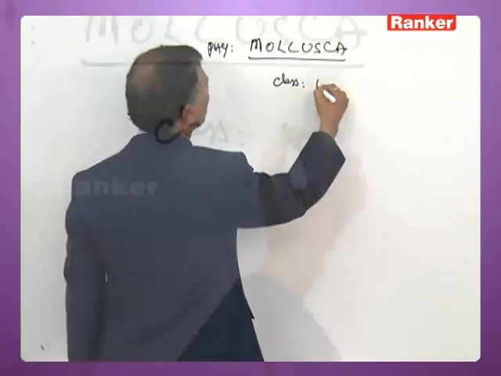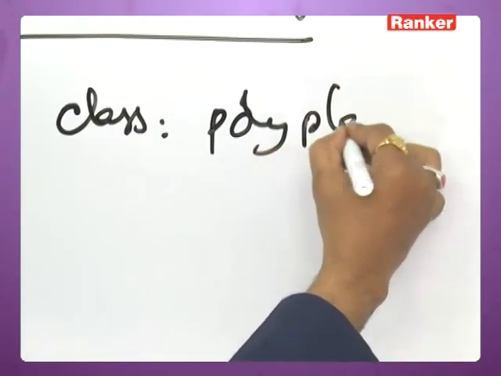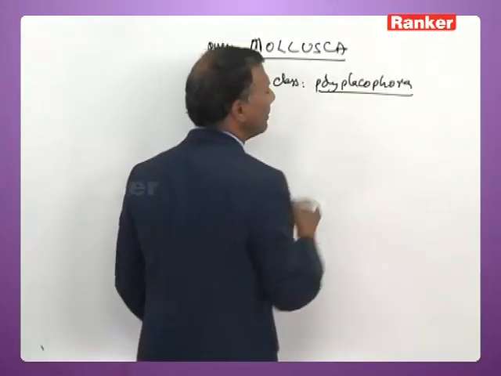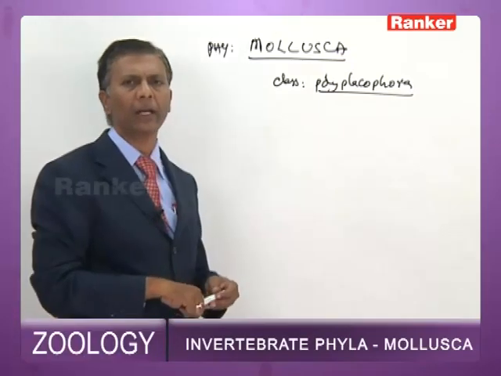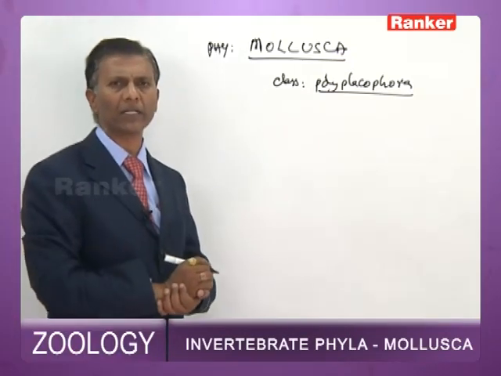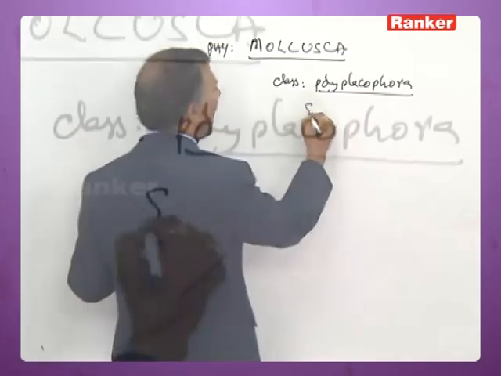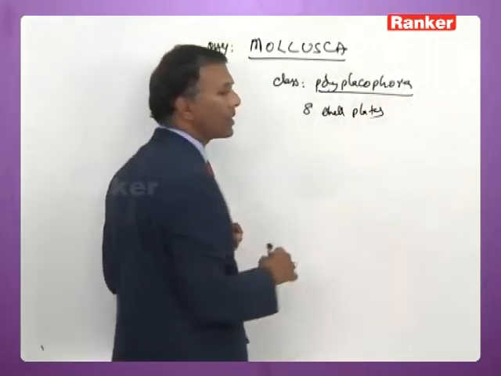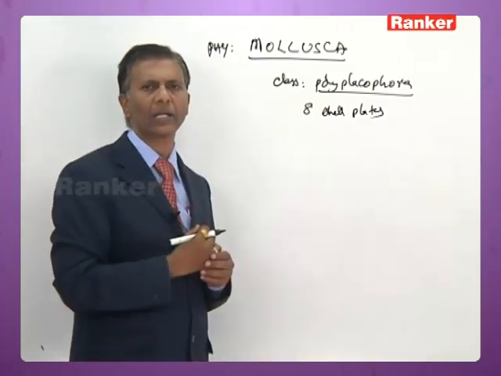Then you have class Polyplacophora. Polyplacophorans are also exclusively marine. The body is dorsoventrally compressed. On the dorsal side, 8 shell plates are present. The shell consists of 8 valves, all dorsally situated.